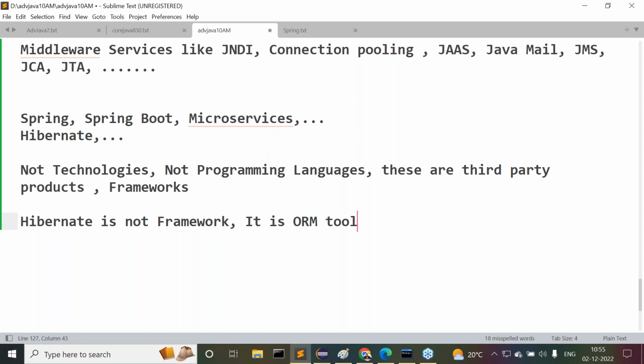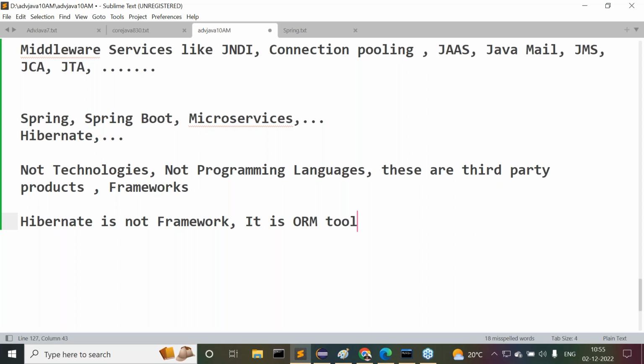ORM tool. What is this ORM actually? Object relational mapping. That means class table mapping. Class is in Java, table is in a database. To provide this mapping between class and table, object and record, ID property from Java and primary key column in the database table, to provide mapping like this, then we have to go for Hibernate. Hibernate is an ORM tool.